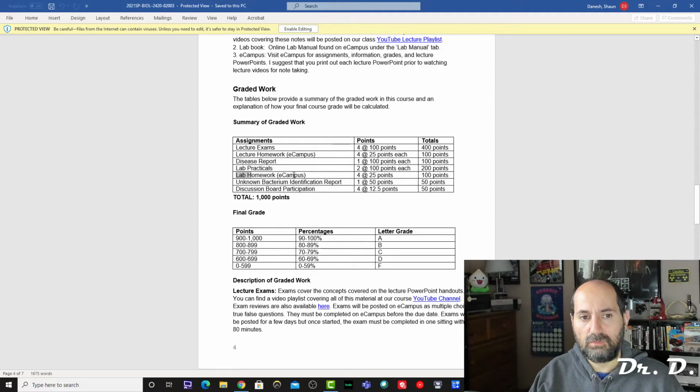The lab homework, these are what I call the quizzes. The lab homework covers lab material, and the lecture homework covers lecture material. So when I say quizzes, I basically mean these homeworks. There's also an unknown report, which I'll tell you about later on in the semester, and discussion board participation. Let me show you that real quick.